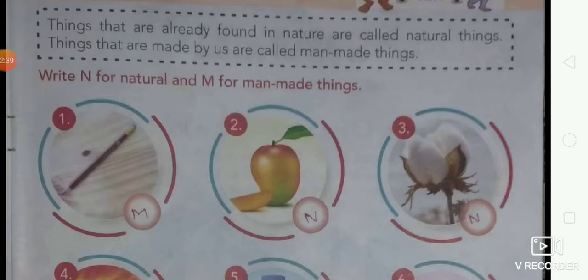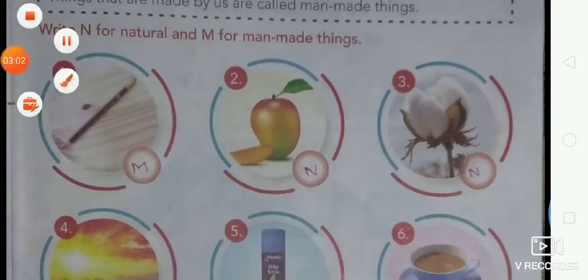So do you know, students, natural things? Trees, sun, moon, stones, air, water, humans and animals, earth and planet. All these are natural things.